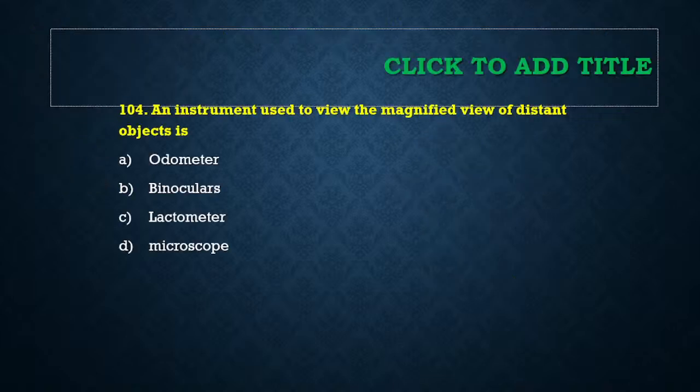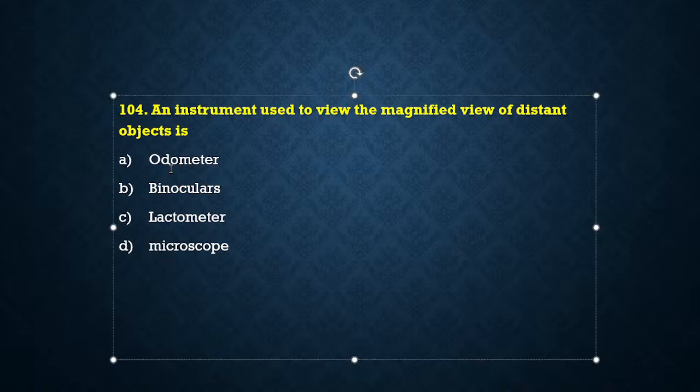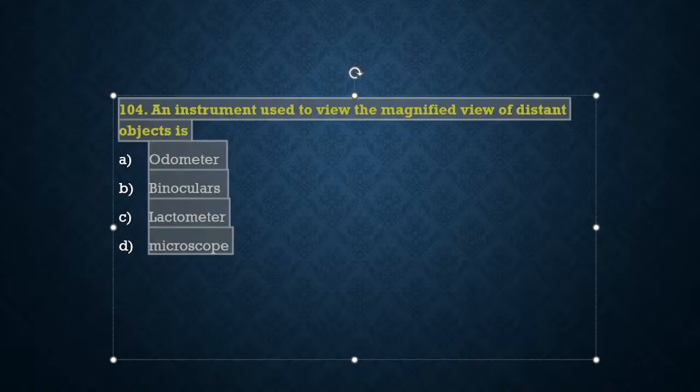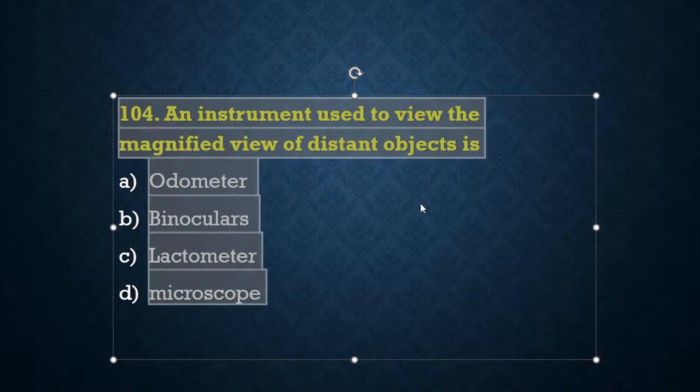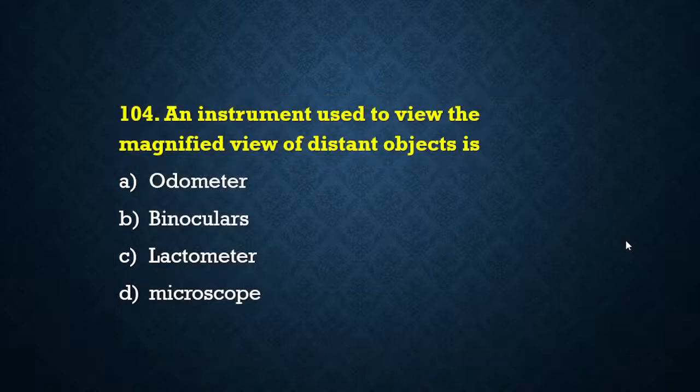The next question we have got is the fourth. Which instrument is used to view the magnified view of distant objects? In order to view the magnified view of distant objects, which instrument are we using? Odometer, binoculars, lactometer and microscope.